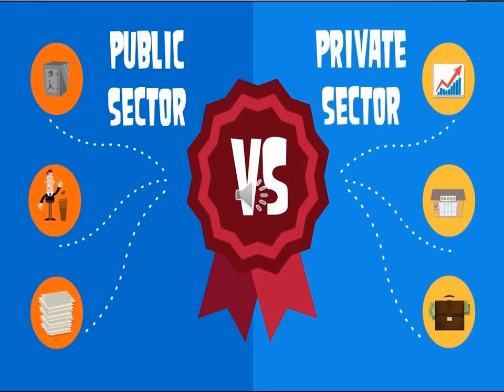The economy is classified into three sectors, which you have learned in your lower classes. The primary sector, also called the agriculture sector; the secondary sector, or industrial sector; and the tertiary sector, or service sector.